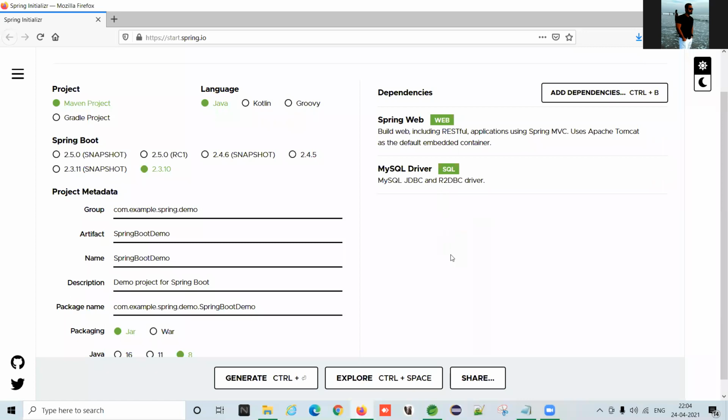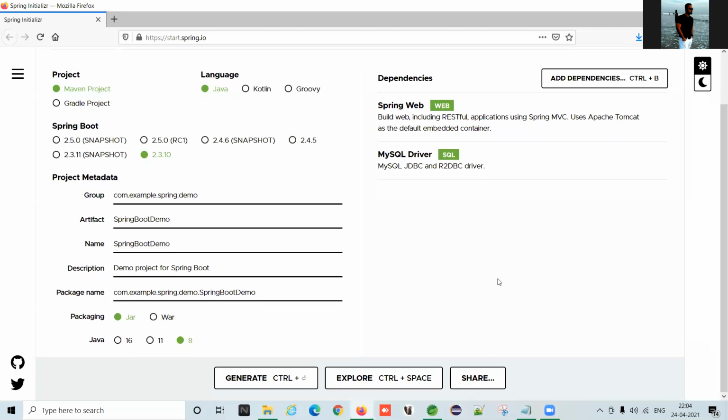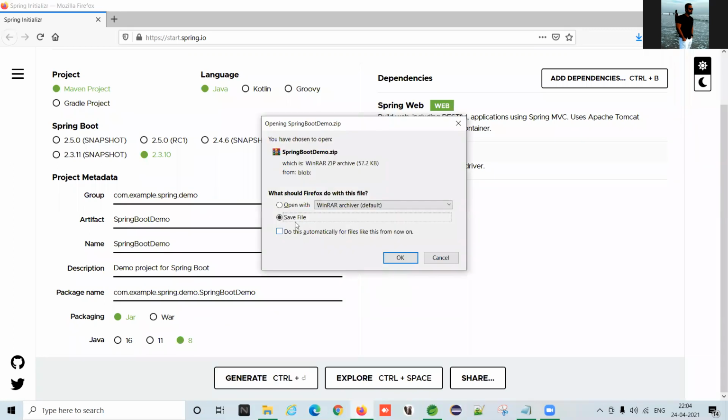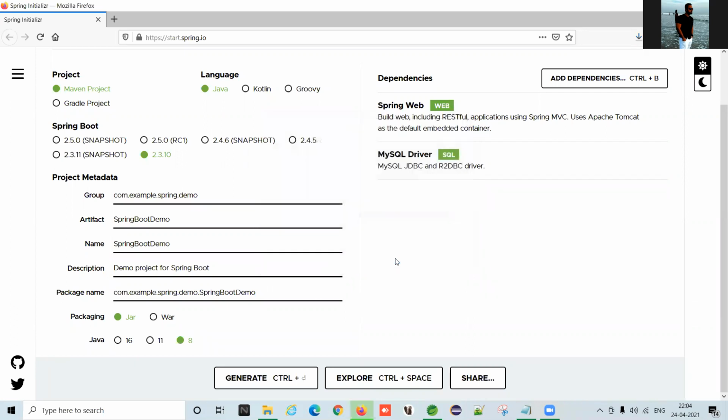And the third one. Okay. Let it be. Now generate. Generate it. It will give you the zip file of this particular project. Okay. Now, it is downloaded here.